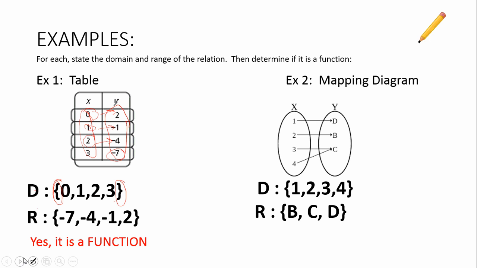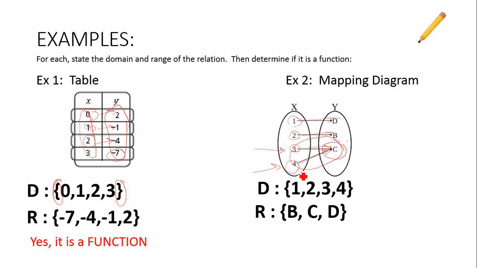Now, is this a function? Let's double check. Is each x paired with just one y? So this is an x value of 1. 1 is only paired with D. 1 doesn't have any other partners here. And then 2 is only paired with B. 3 is only paired with C, and 4 is only paired with C. A lot of times people have a hard time with this right here, but remember we looked at the vending machine. This button and this button can both lead to the same outcome of water, right?